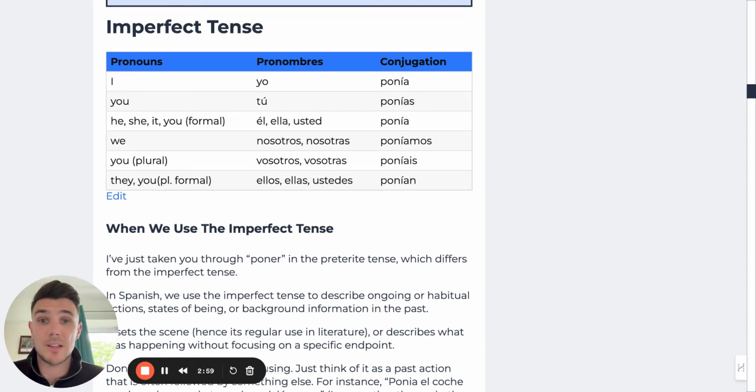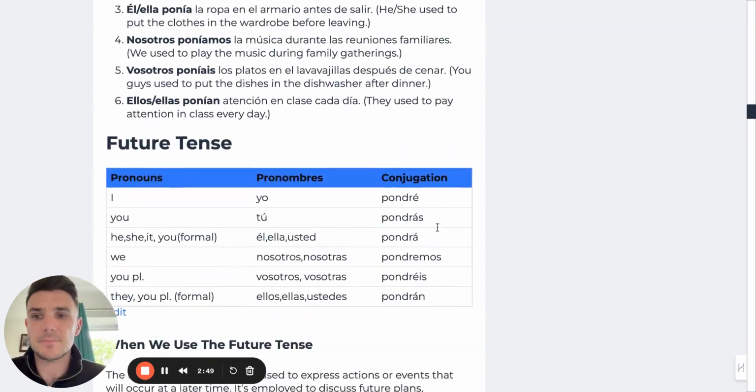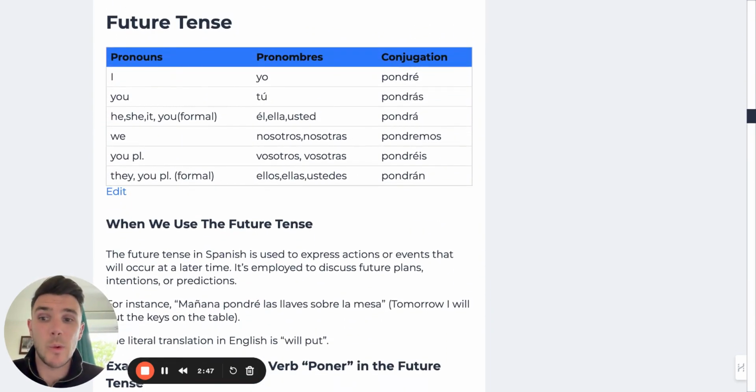Notice where I'm putting the stress of the word, where the accent is here, ponía. It's not ponia or ponias, it's ponía, ponías. Okay? The future tense, so will, I will put, we have, and again, regular, okay? So it's not ponere, it's pondré. Pondré, pondrás, pondrá. Pondremos, pondréis, pondrán.